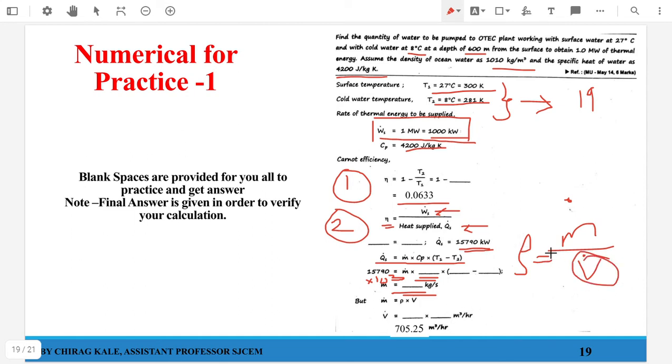So if I just divide this particular term by density, I will be getting a volume flow rate that will be in meter cube per second. If I multiply it with 3600, I will be getting it in meter cube per hour, and this will be my answer. Fine. So very simple numerical. This is type 1 numerical which can be asked in your exam. It will be asked for 5 marks.